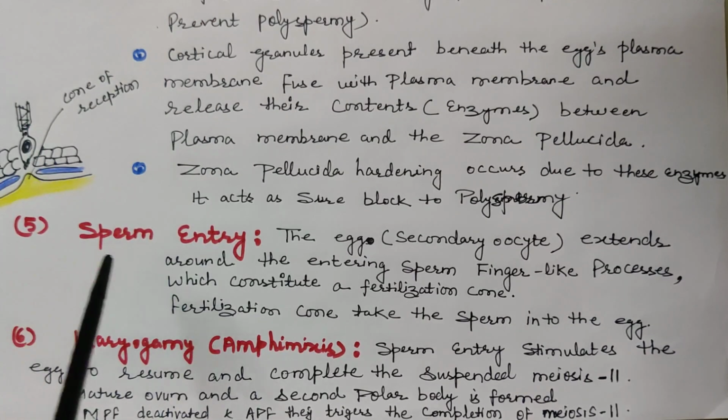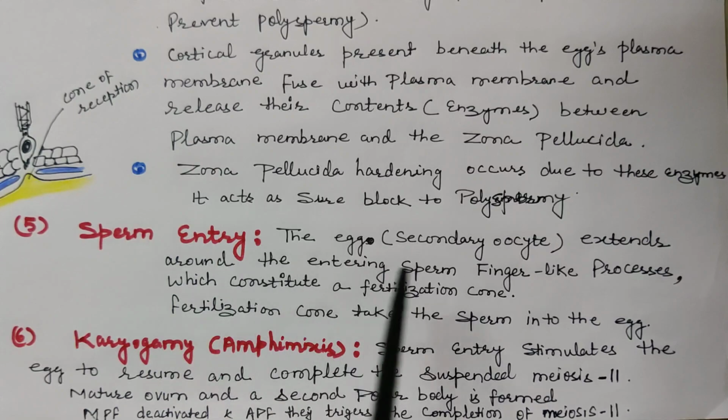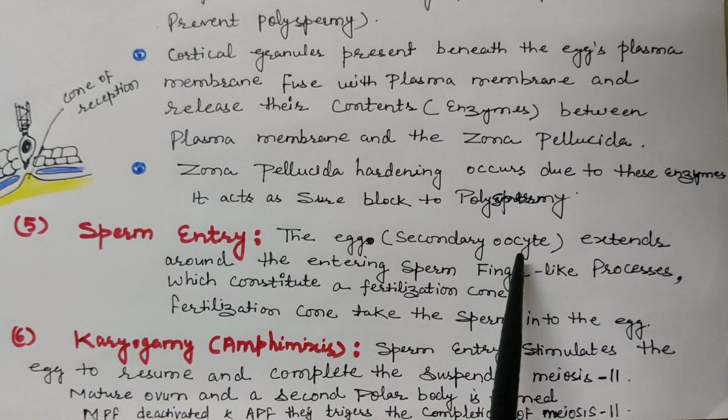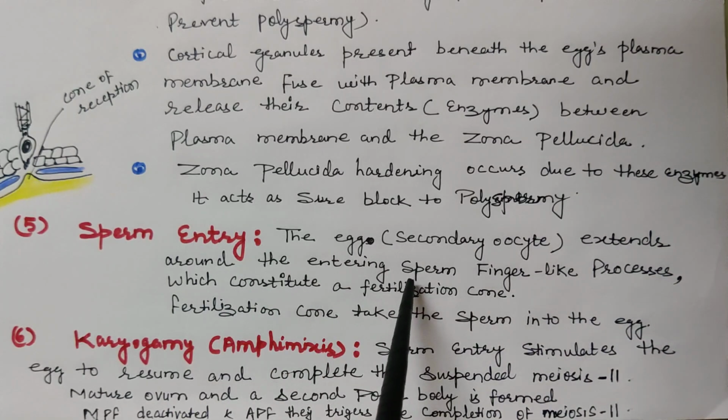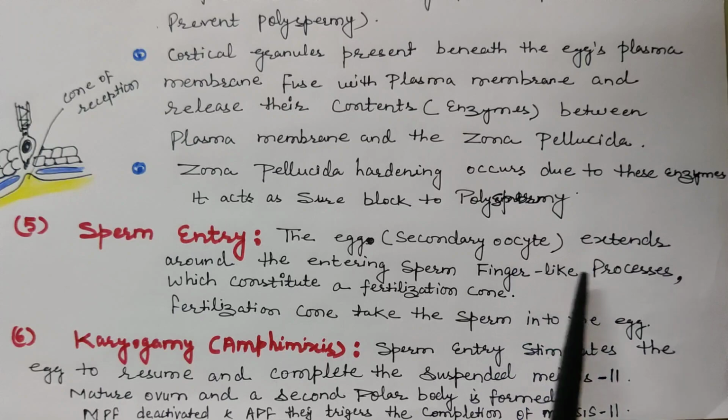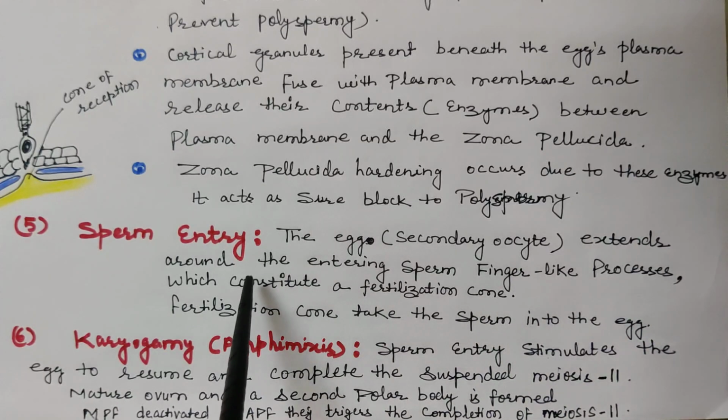Now the next event is sperm entry. The egg, which is still at the secondary oocyte stage, extends finger-like processes around the entering sperm, which constitute a fertilization cone, and the fertilization cone takes the sperm into the egg. So the egg itself is taking the sperm into it. How?